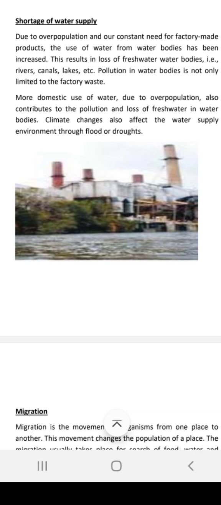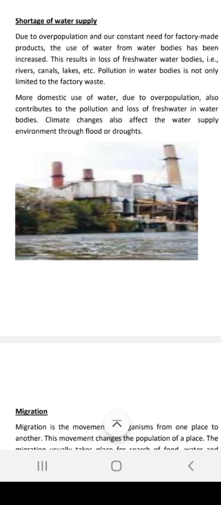So what happens due to the loss of water? Loss of fresh water. Obviously, even the water which is available is getting polluted, such as canals and rivers; they are highly polluted. Pollution in water bodies is not only limited to factory waste. Even the general public keeps on adding waste to the water bodies. Even if somebody goes for a picnic near a water body, they keep on adding plastics. They keep on throwing waste and garbage into the water. That is a big loss to the water system, and it is going to cause environmental pollution, like aquatic pollution.